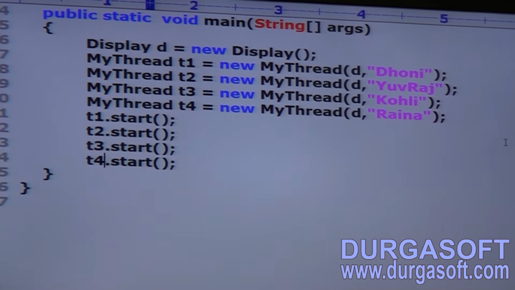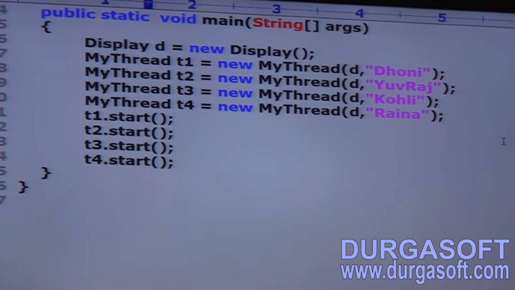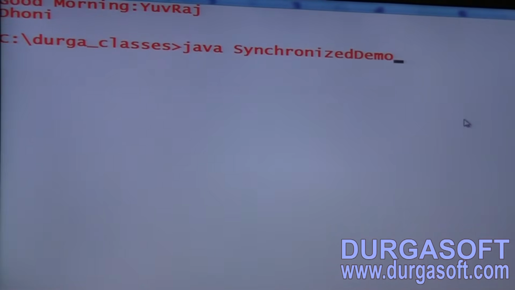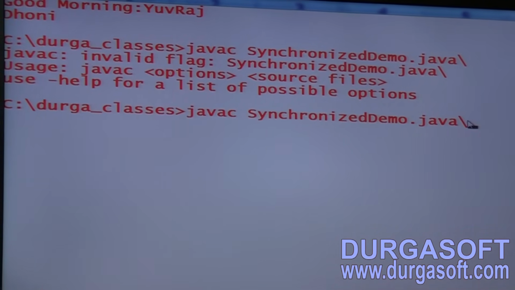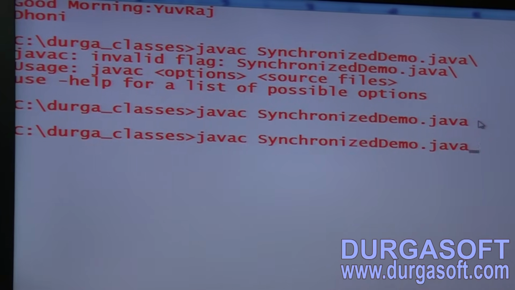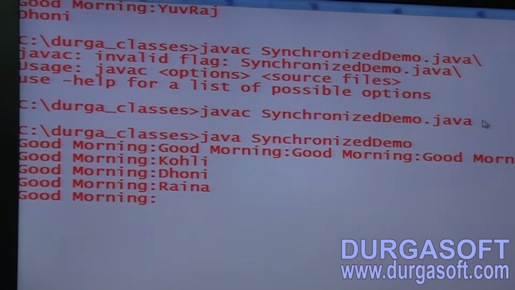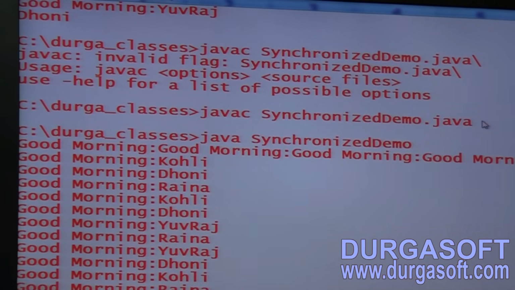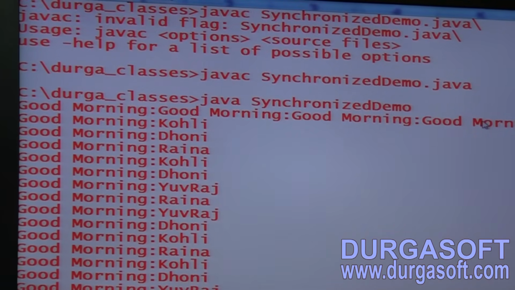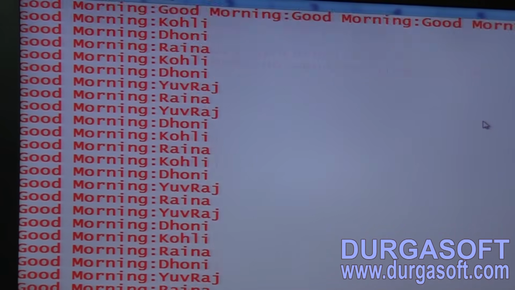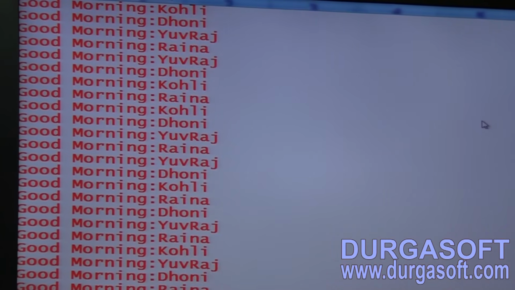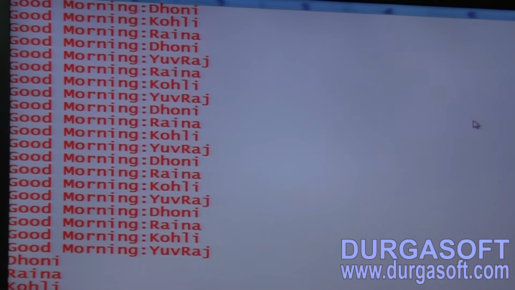All 4 threads are trying to operate simultaneously on the same Java object. What will happen? Just observe. You can see too much irregularity. What is the output we are going to get by default? Good morning, Yuvraj, Kohli, Dhoni, Raina, Kohli, which is more irregularity. Consider the last lines: good morning, Dhoni, Kohli. Good morning, Yuvraj, Dhoni, Raina, Kohli.